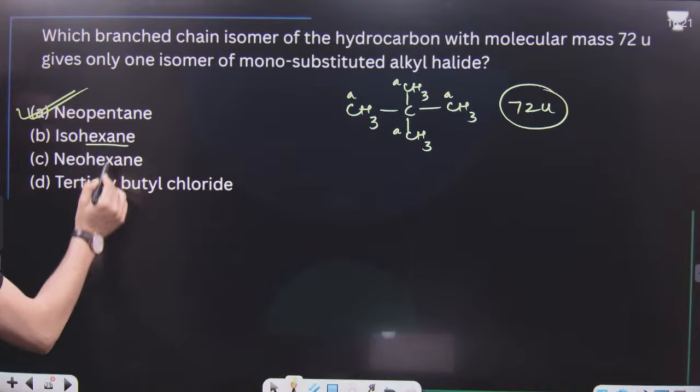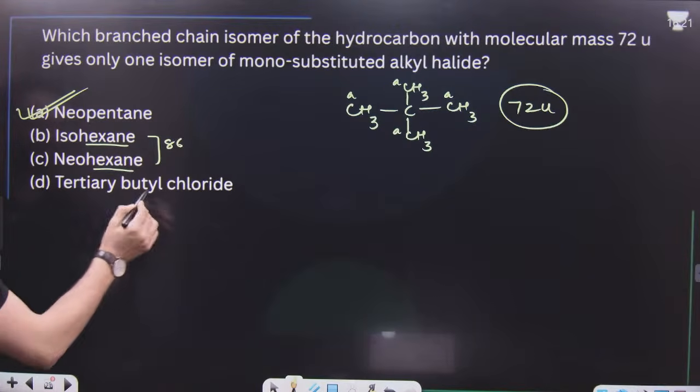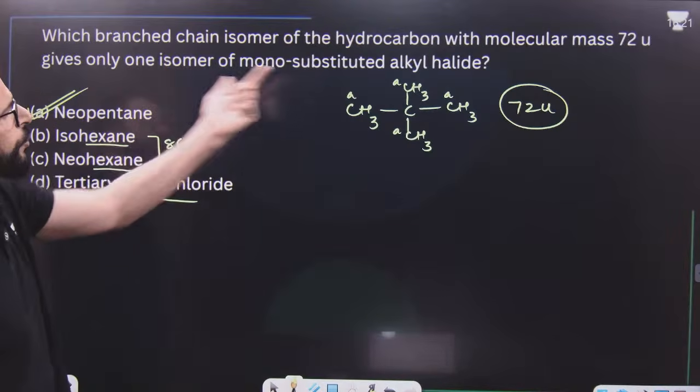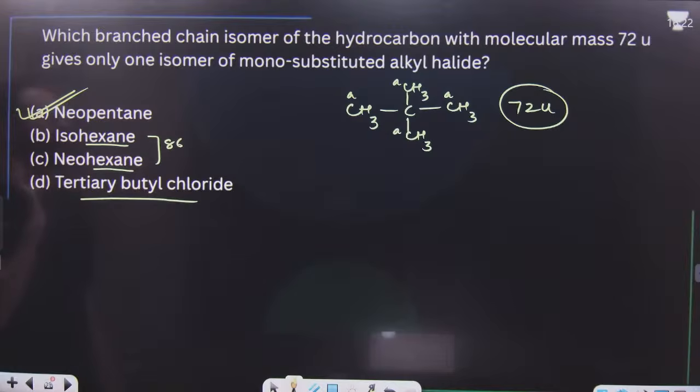This is hexane. Its molecular mass is 86. And this is not a hydrocarbon at all. You have to tell me which hydrocarbon with molecular mass 72 gives only one mono-substituted alkyl halide. It is simply neopentane.